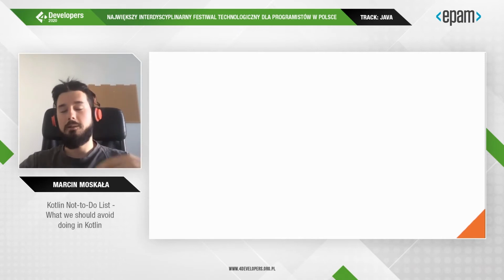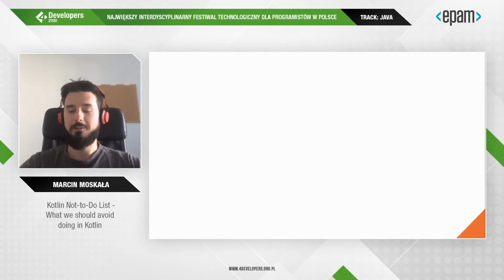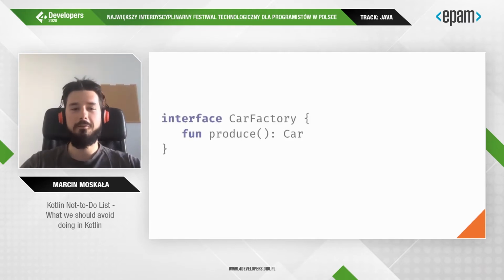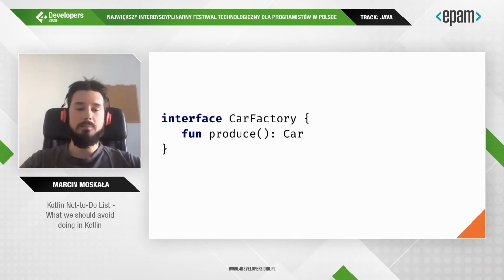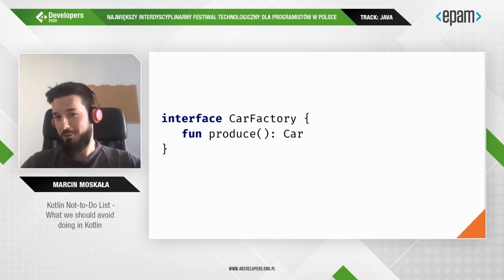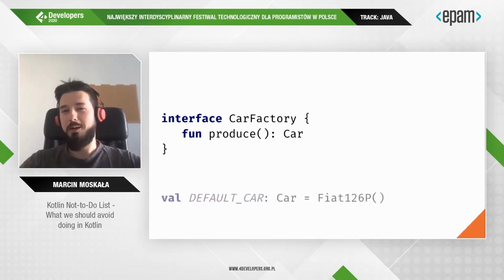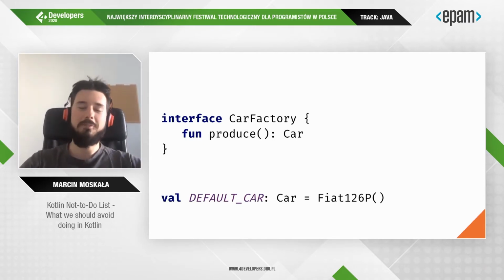To show you a situation where it might be a true problem, I would like to tell you a story. Imagine that you have a library where you define an interface to produce cars. Since you live in a communistic country, you have one particularly popular car that is produced by most factories.